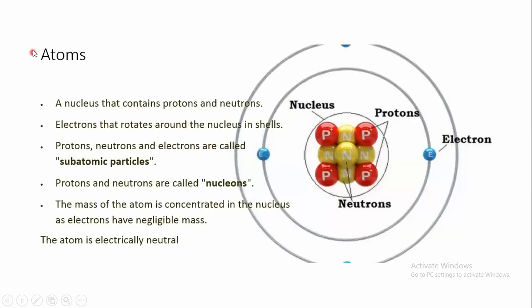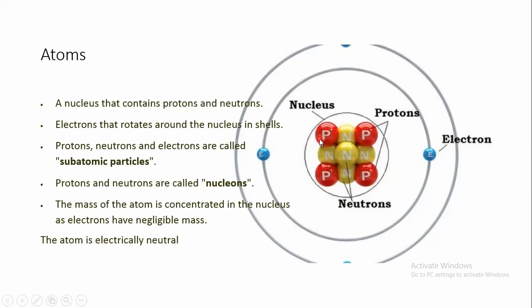Now, if we look at atoms, we draw them as a spherical substance, and we will find inside any atom a very small part, which we call the nucleus. The nucleus is very small, but inside the nucleus, we have two different particles.